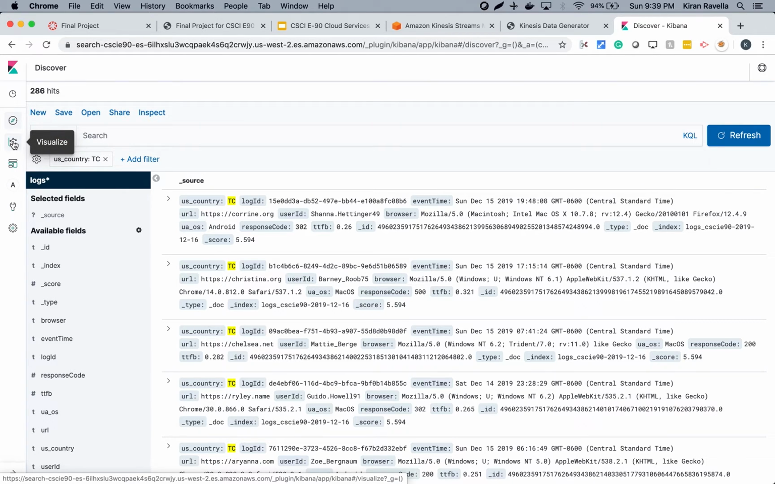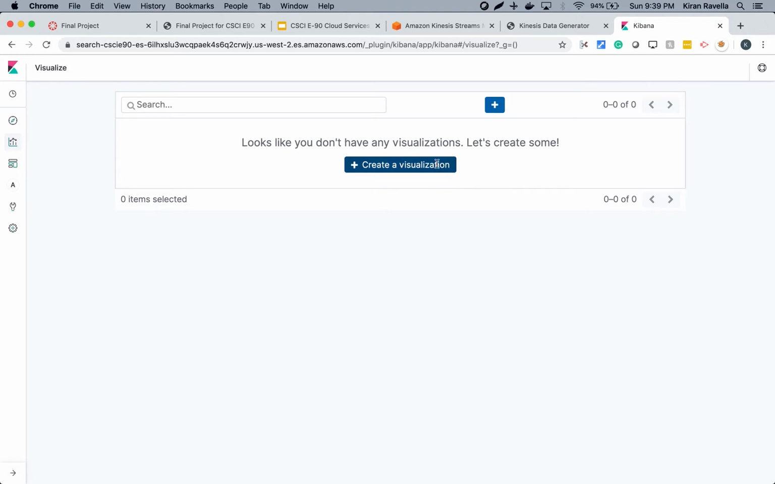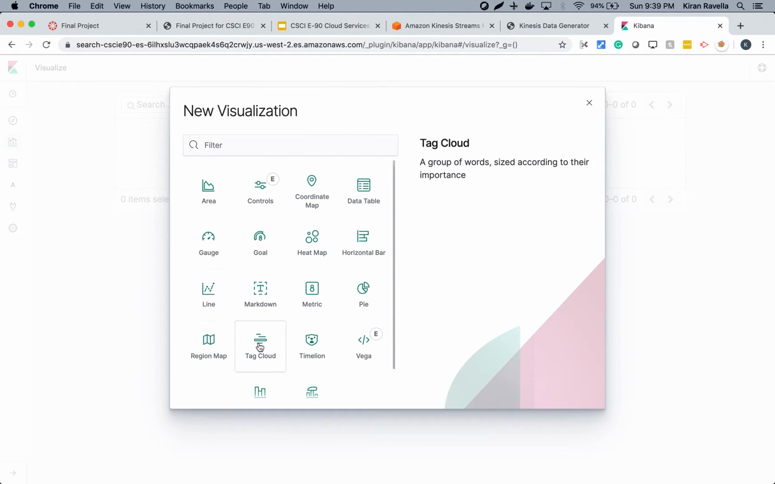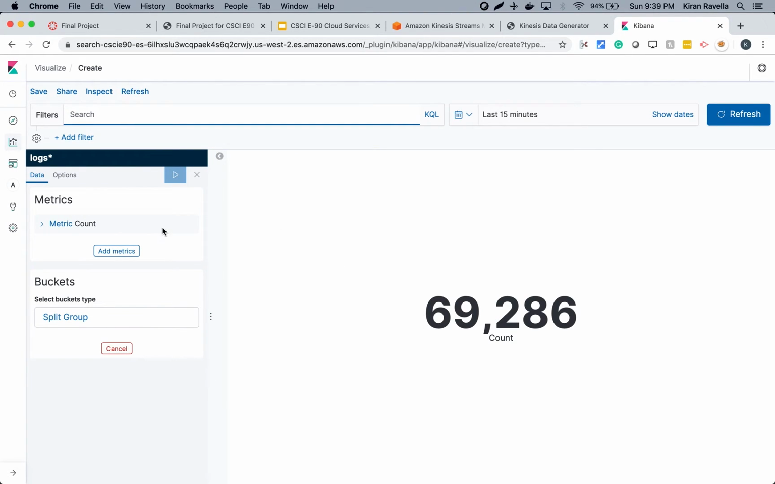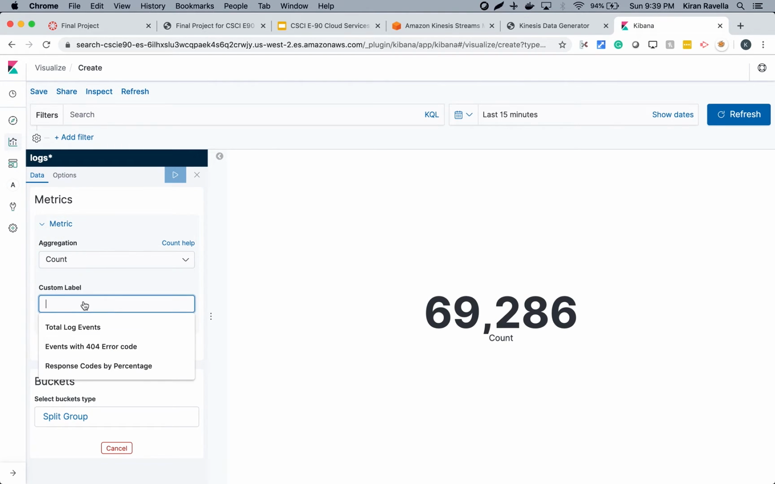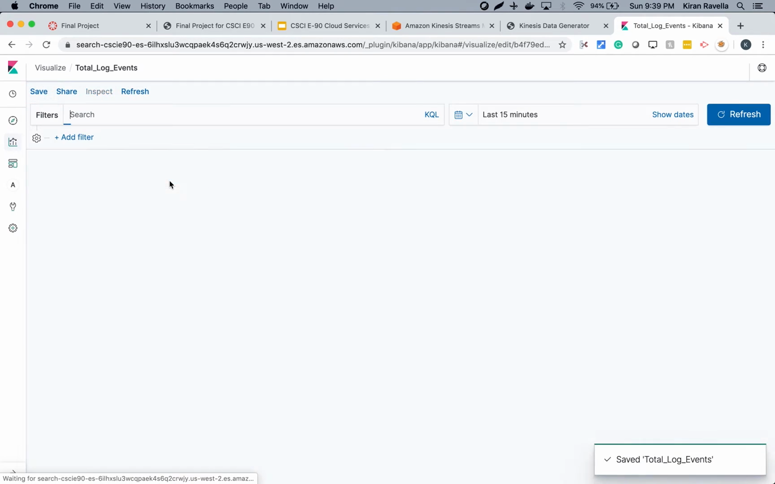The dashboards can be built in Kibana as well, but the first step is to create visualizations. What we can do is create some metrics here using the index pattern, and we already have the metric count here. So we'll call it total log events, and save this metric. We'll create some more visualizations.